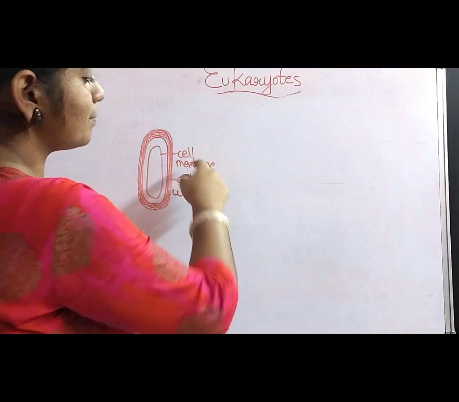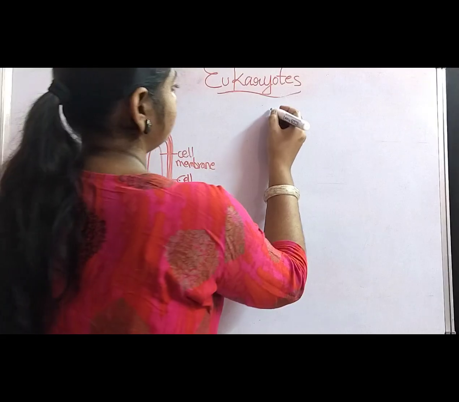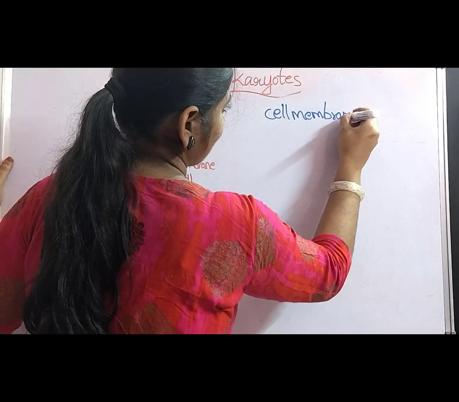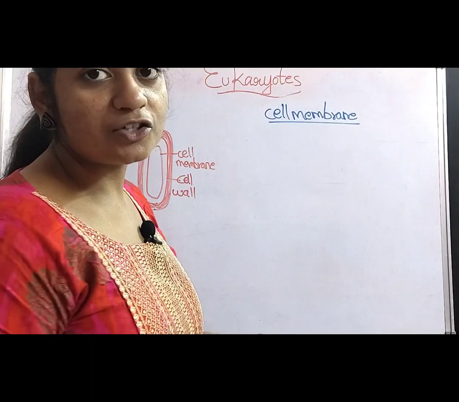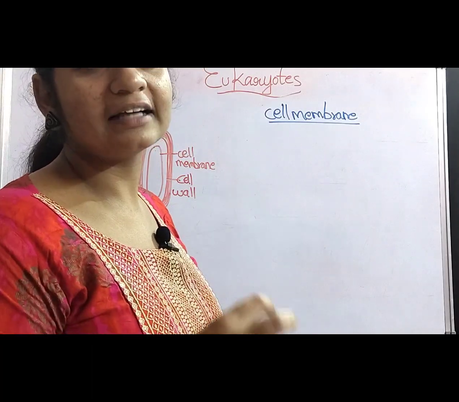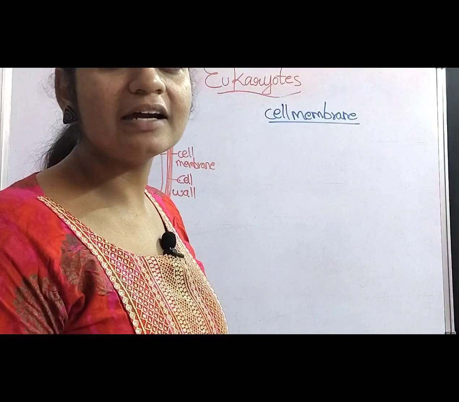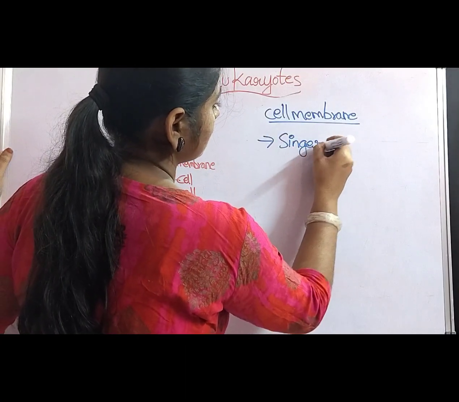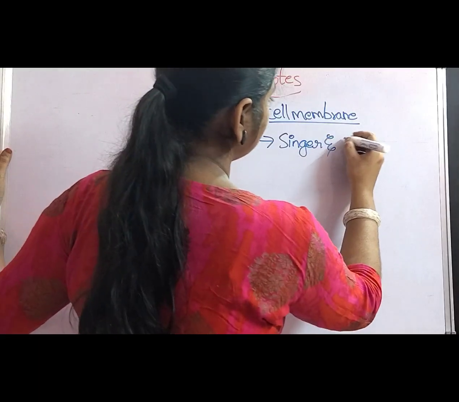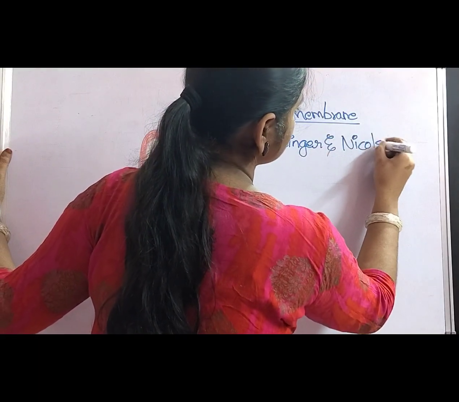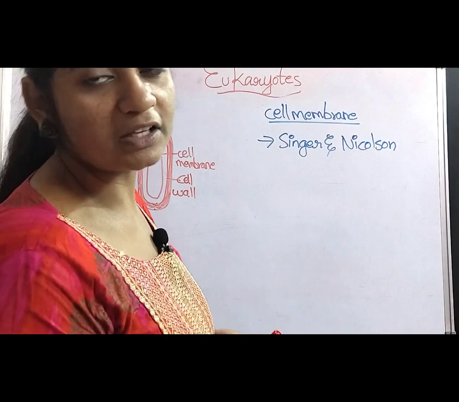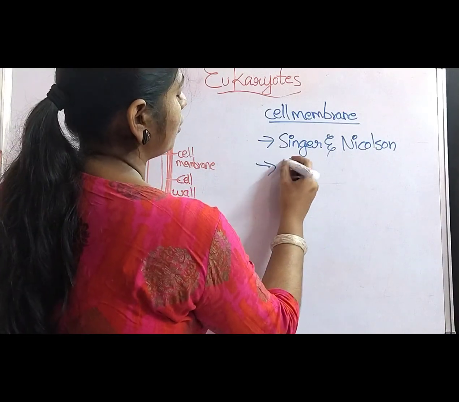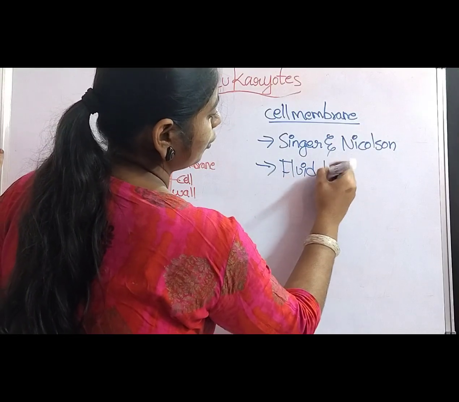So let us first discuss the structure of the cell membrane. The most accepted theory on the structure of the cell membrane was given by Singer and Nicholson. Singer and Nicholson proposed a theory which helps us to understand the complete structure of the cell membrane. What was that model called? That model was called the fluid mosaic model.